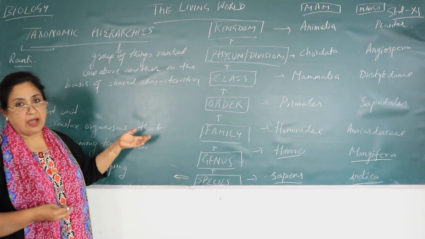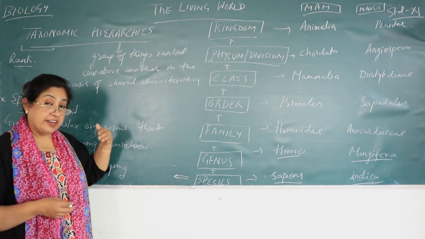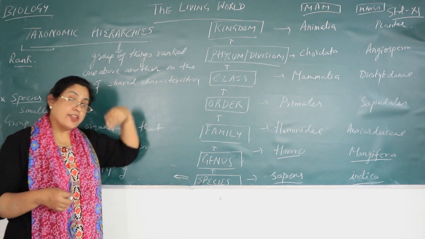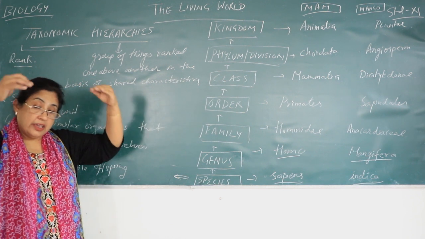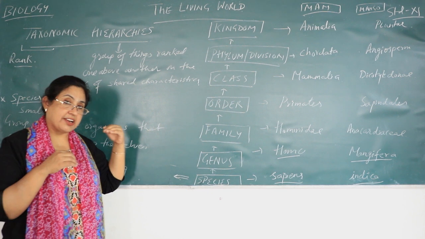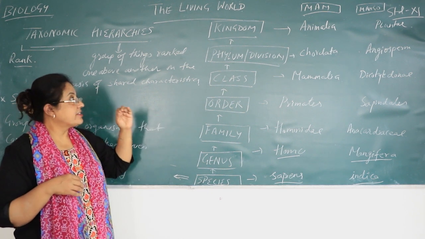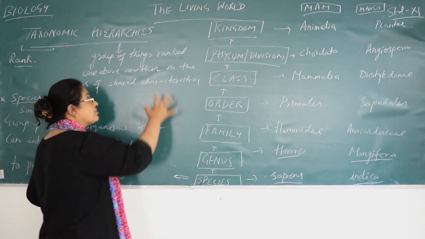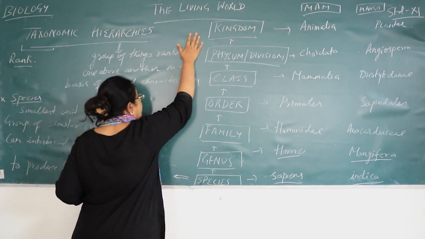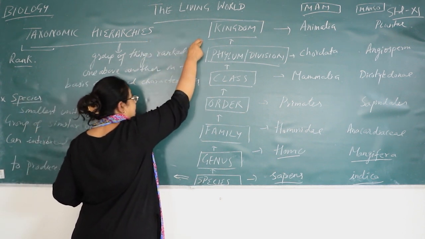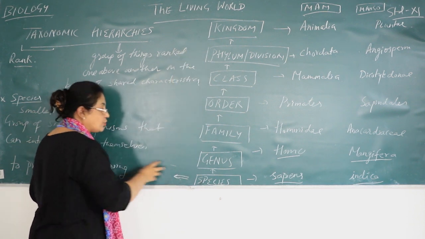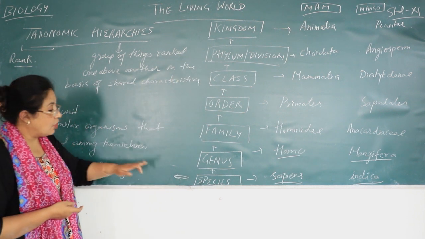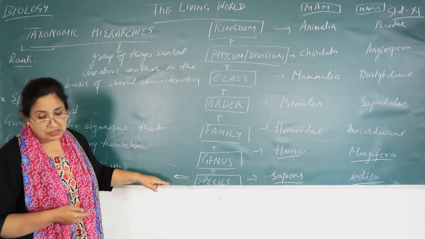Okay, suppose in your family, if you have a grandfather or father of grandfather, he will have the highest rank in the family. Fine. Same way when we are categorizing organisms, the highest rank is given to the kingdom. So kingdom is one taxon and the smallest taxon, or smallest rank, is called species.